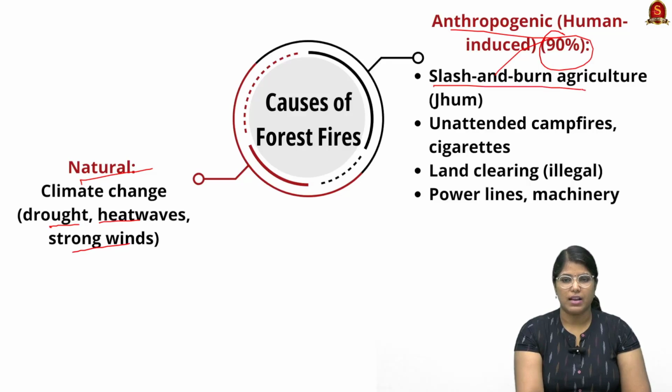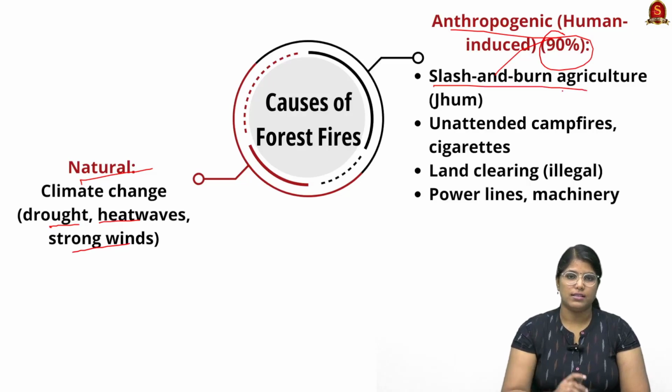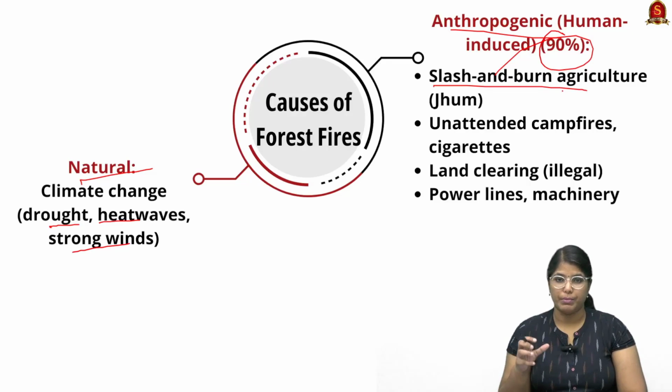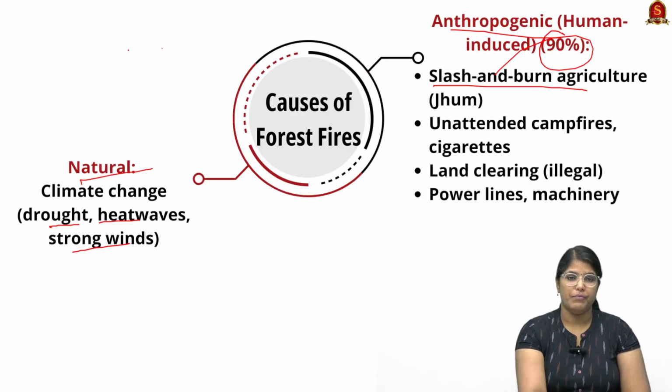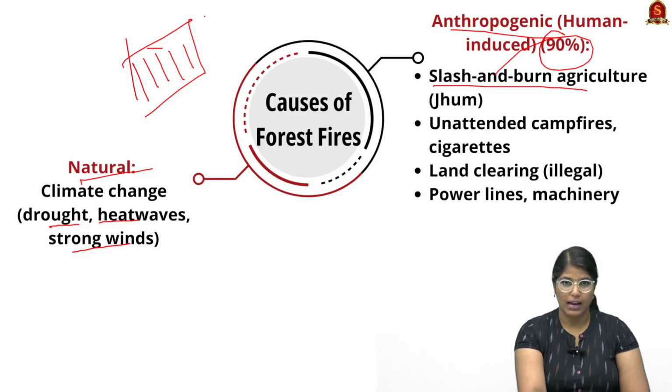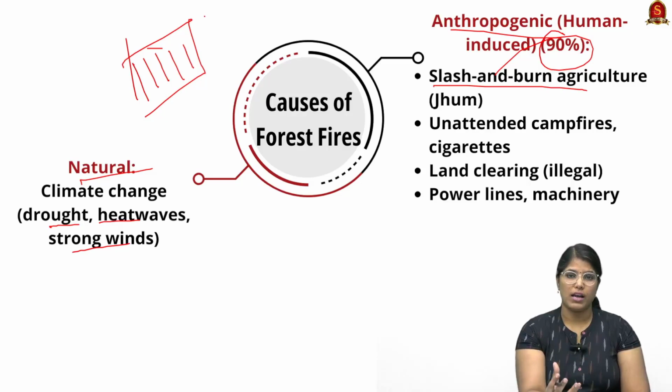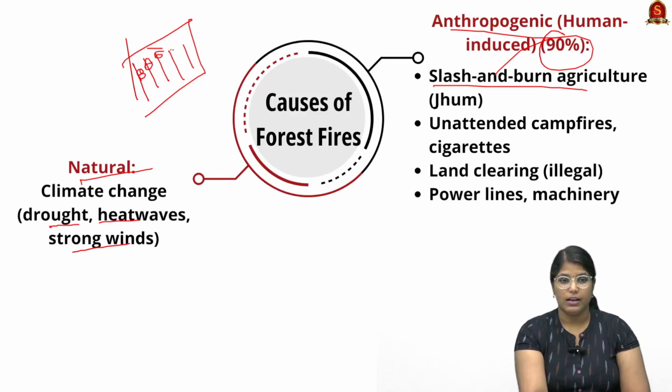For example, slash and burn agriculture. See, this slash and burn agriculture is like a primitive type of agriculture in which people will be selecting a particular forest land. They will be clearing all the trees in the particular forest land using fire. So what happens when they clear the land? All the trees will be converted into ashes. These ashes will be used as nutrition for whatever they will be planting.